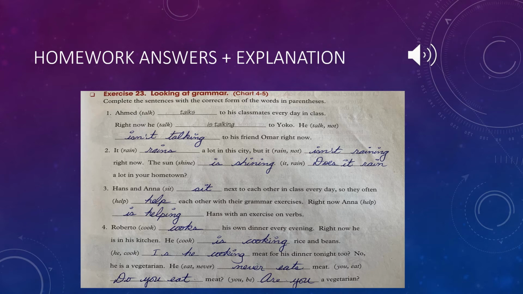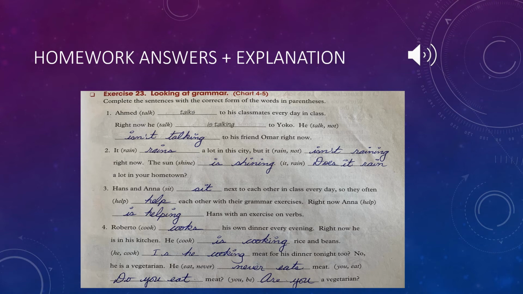Another way I was able to identify that the verb help is a present simple is because I have the time clause often. Often refers to something that's repetitively happening. Therefore, I keep it as it is because I have a plural subject. Since Anna is helping Hans right now, I can immediately identify that this is a present progressive time clause. Therefore, I add an is and an ing to the verb help, which makes it, right now, Anna is helping Hans with an exercise on verbs.